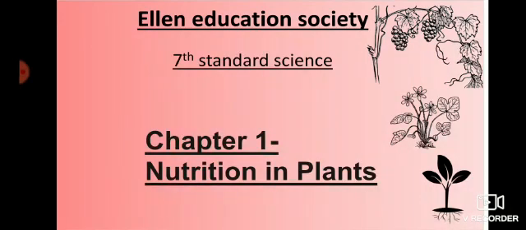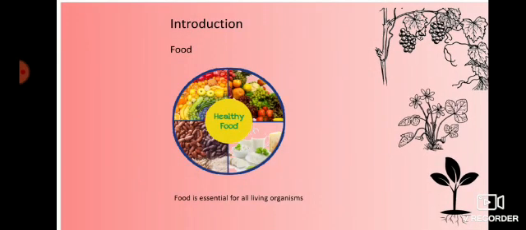Next topic, I am going to explain the introduction, that is, what is food. Food is essential for all living beings. We all know that plants are the only organisms that can prepare food for themselves by using water, carbon dioxide and minerals. The nutrients enable living organisms to build their bodies, that is what we call food.